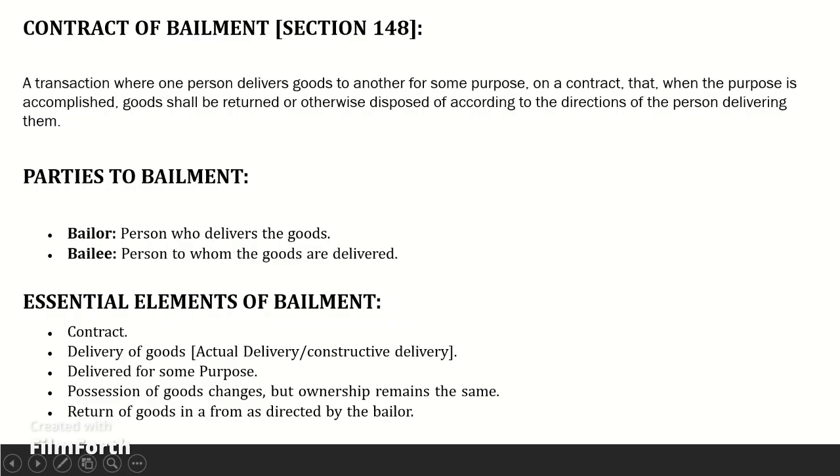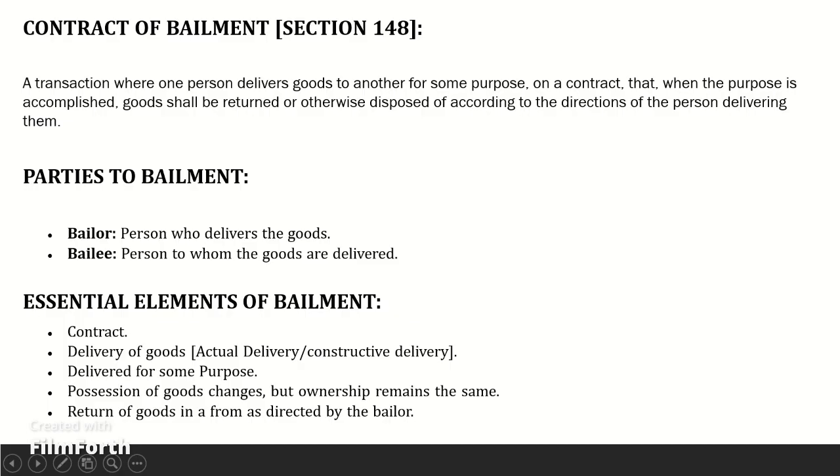Purpose. The goods are delivered for some purpose. The purpose may be express or implied. Possession. In bailment, possession of goods changes. Change of possession can happen by physical delivery or by any action which has the effect of placing the goods in the possession of the bailee. The change of possession does not lead to change of ownership. In bailment, the bailer continues to be the owner of goods.